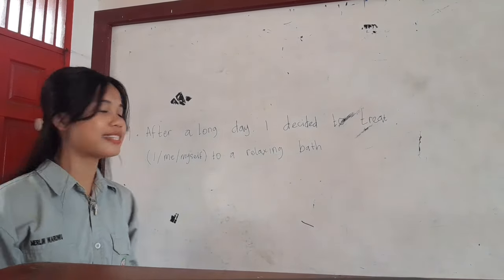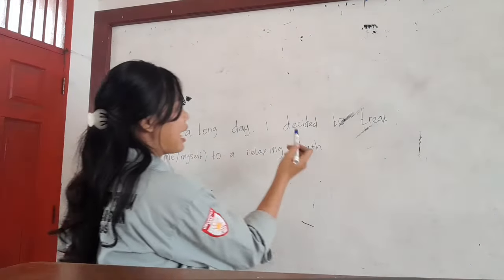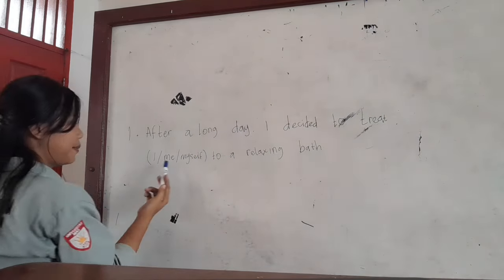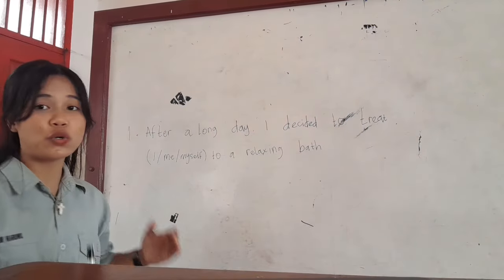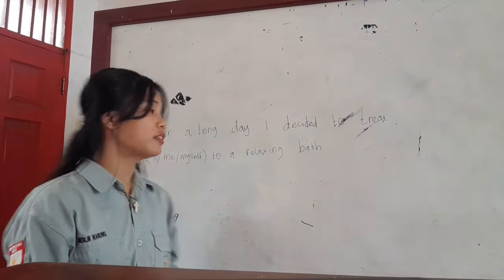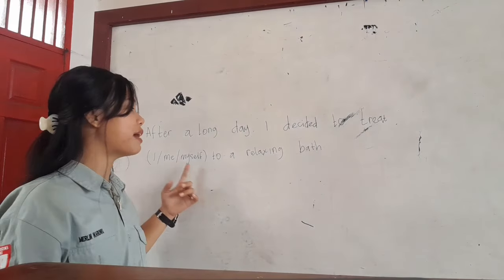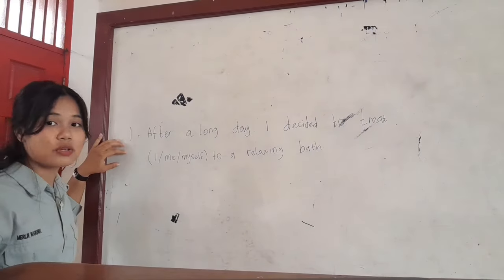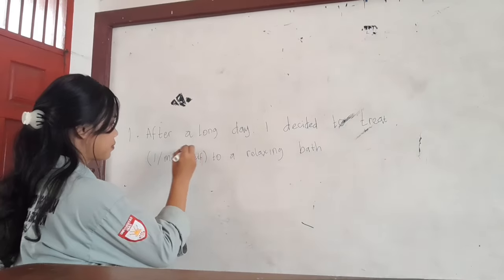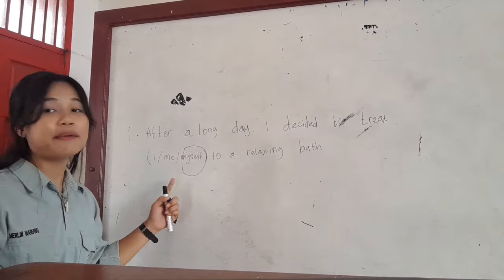The first exercise: after a long day, I decided to treat myself to a relaxing bed. Here, we must choose the correct pronoun between I, me, and myself to complete the sentence. The correct answer here is myself. Why myself?